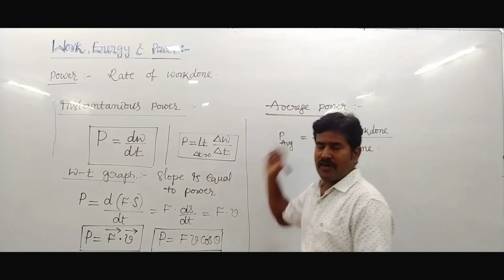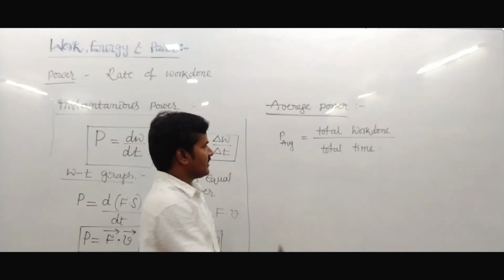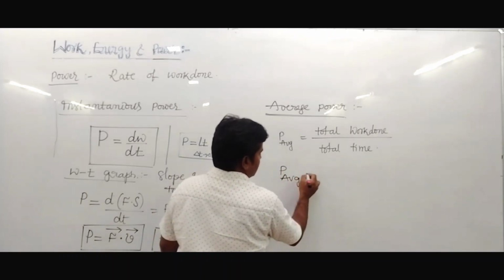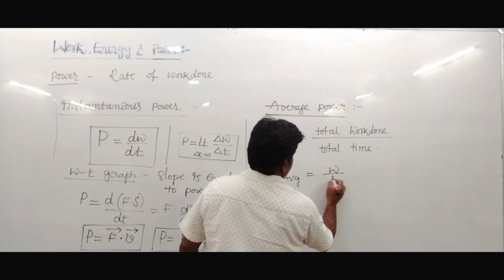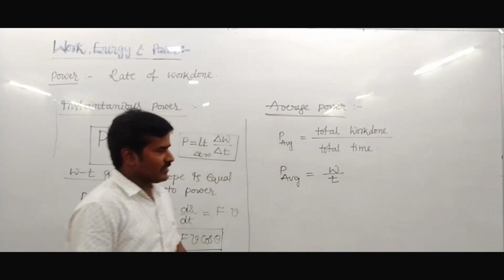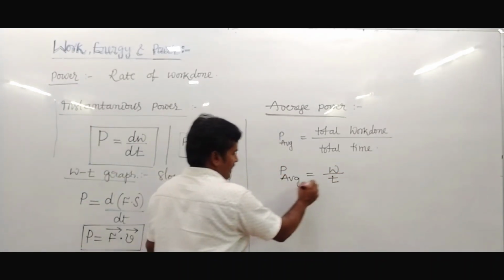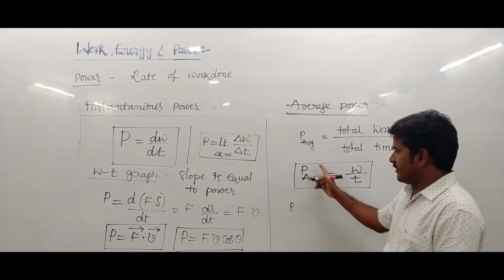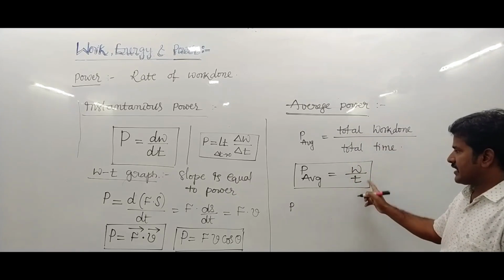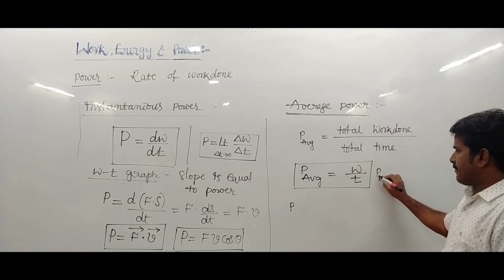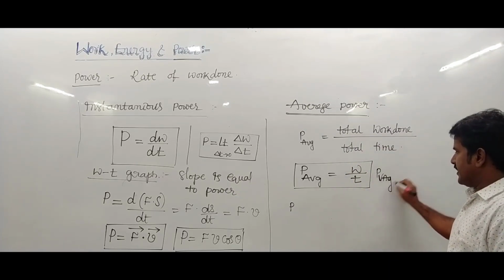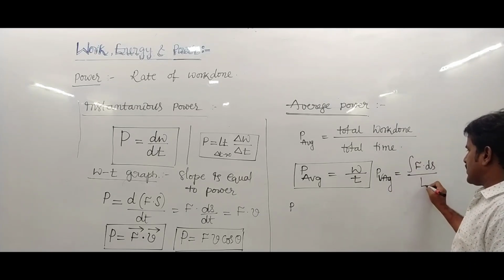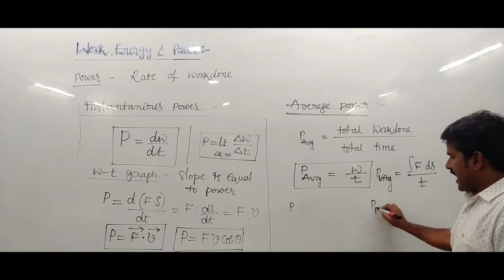Average power is total work upon total time, which can be written as the integration of F into ds upon total time.